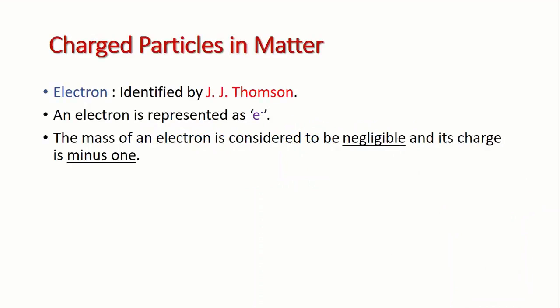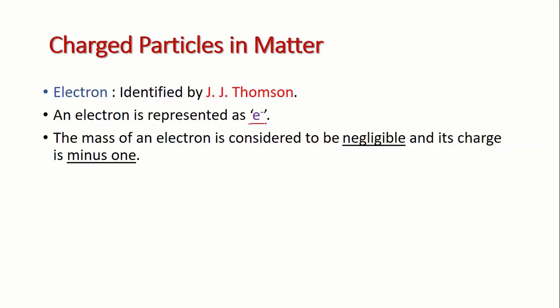In 1900 it was known that atom is not an indivisible particle but contains at least one subatomic particle. So first, the electron was identified by J.J. Thomson, and electron is represented by e minus.